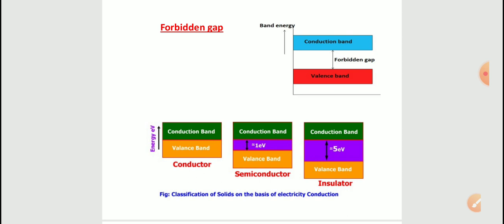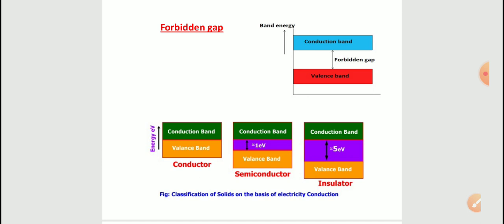And if you see the semiconductor, a small gap exists between the valence band and conduction band. Okay, that is in the range of approximately 1 electron volt. And remember, electron volt is a unit of energy. Generally we use joules, and there is a conversion between electron volt and joule also. Here for simplicity we are using electron volts, because in joules it will be 10 power something.